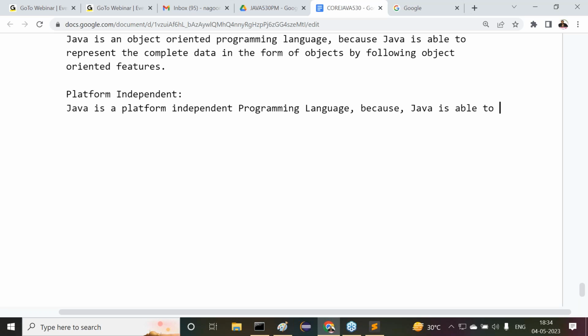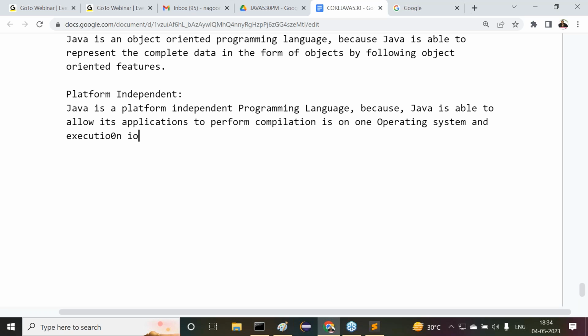Because Java is able to allow its applications to perform compilation on one operating system and execution on another operating system. Compilation is on one operating system and execution is on what there? Another operating system. So because of that reason, Java is a platform independent programming language.